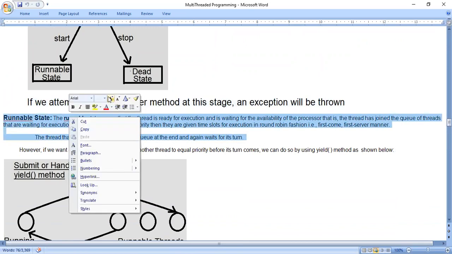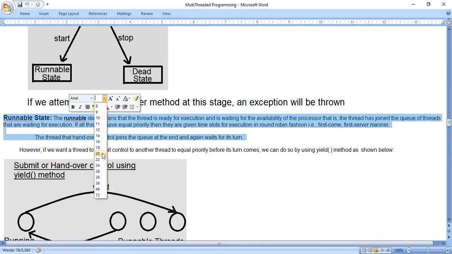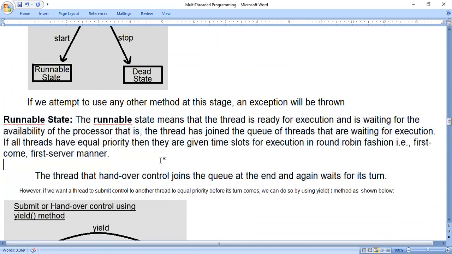So we'll see each state. What exactly is meant by runnable, running and all? See, the runnable state means the thread is ready for execution and is waiting for the availability of the processor. That is, the thread has joined the queue of threads that are waiting for execution.